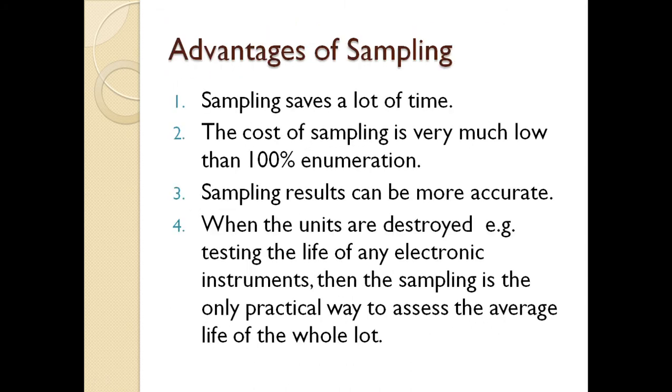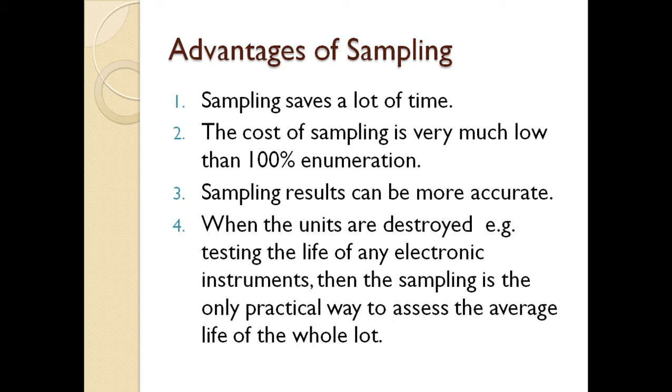Then because our main topic is sampling, what are the advantages of sampling? Sampling saves a lot of time. For example, if you have a total population of 100 students and you take a sample of 10 students, it saves much of your time when you collect the information from just 10 students as compared to 100 students. So sampling saves time.